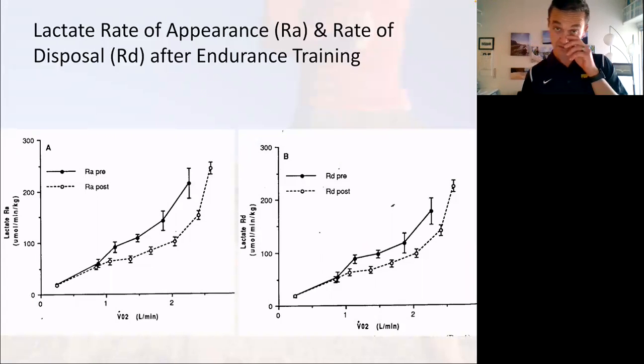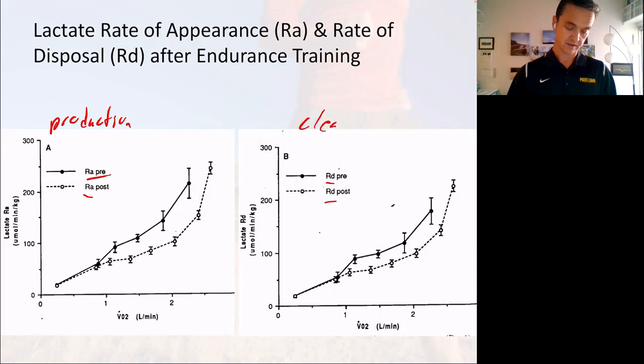And that's really what these graphs get at right here, okay? So this one shows the rate of appearance of lactate, and RA is rate of appearance, pre and post, and they have rate of disappearance pre and post, okay? So this one is looking at production.